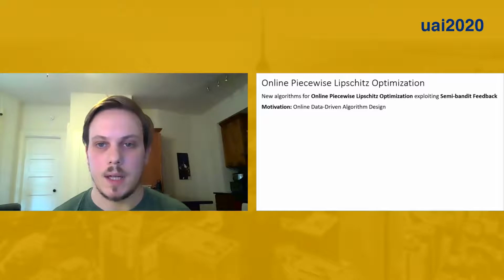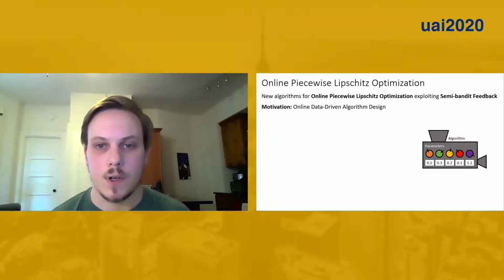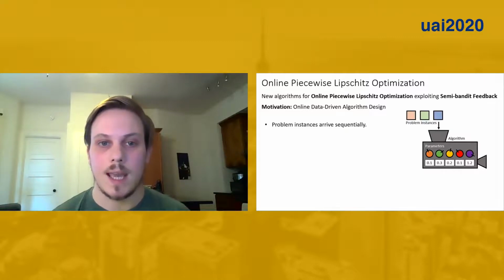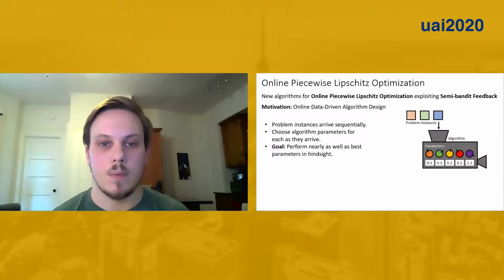Our motivation for studying this problem comes from the field of data-driven algorithm design, where the goal is to use data to design algorithms for specific application domains. In the online version of this problem, we start with an algorithm that has configurable parameters, and we encounter a sequence of problem instances coming from some specific application domain. We choose algorithm parameters for each instance as they arrive, and our goal is to perform nearly as well as the best parameters in hindsight.